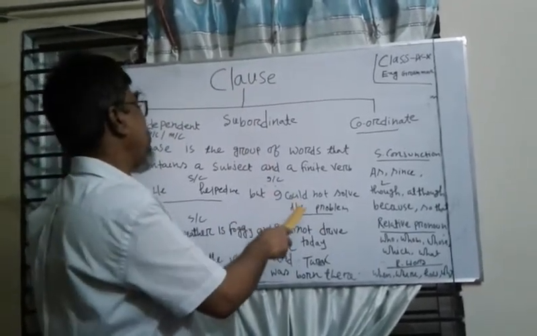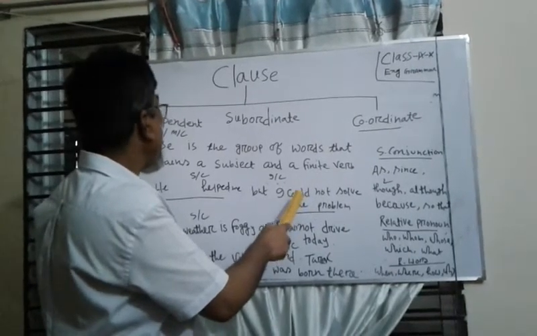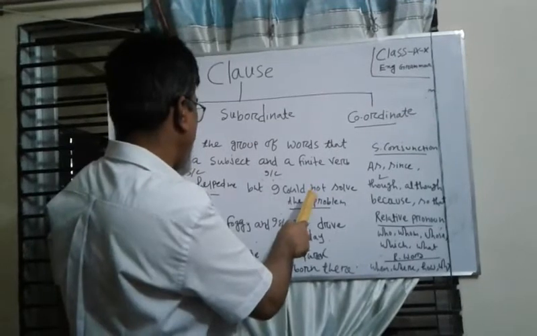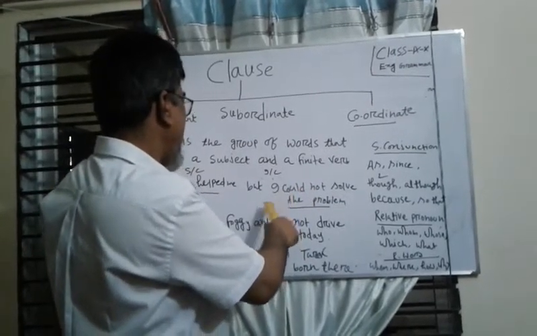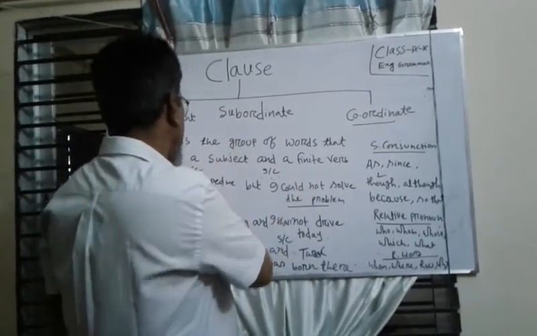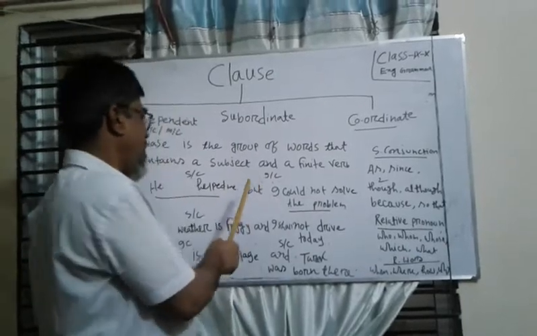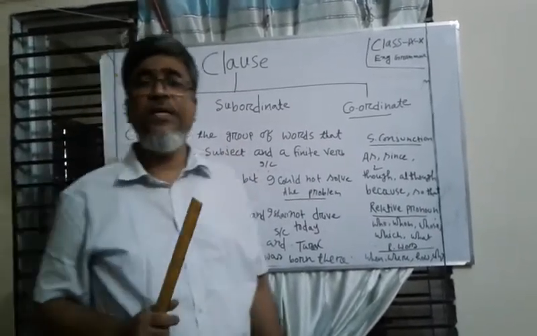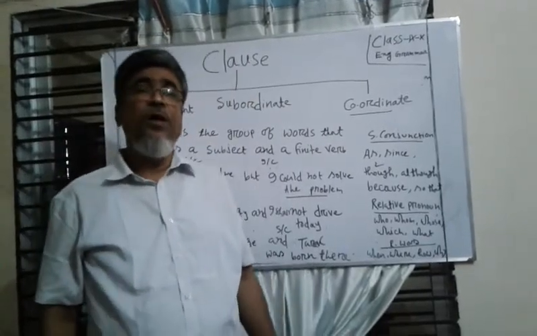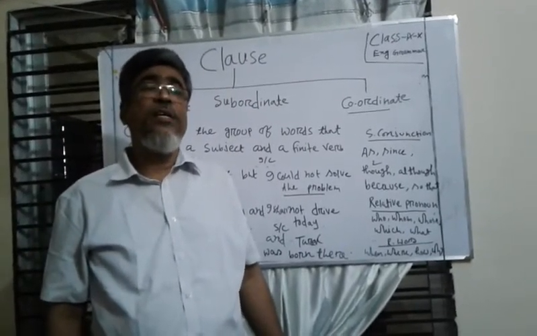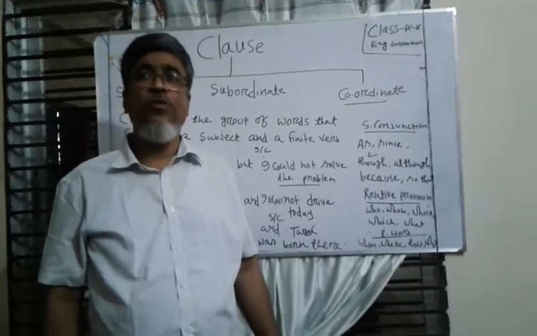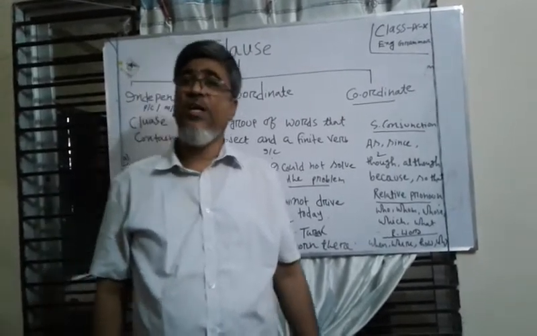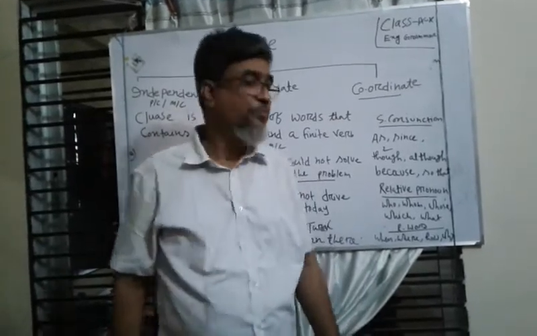A coordinate clause is an independent clause connected with another independent clause by but, and, or, yet, etc. যখন দুইটা স্বাধীন ক্লজ but, and, yet, or ইত্যাদি কোঅর্ডিনেটিং কনজাংশন দ্বারা যুক্ত হয় তখন তাকে আমরা কোঅর্ডিনেট ক্লজ বলবো.